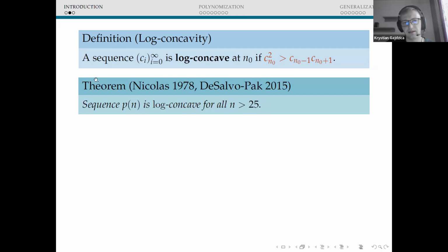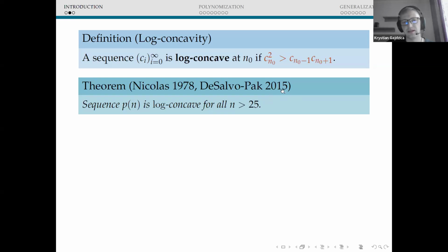The work of DeSalvo and Pak initiated a great deal of research searching for similar phenomena for other partition statistics, for instance, the higher order Turán inequalities, the r-log concavity property, or the higher order Laguerre inequalities.